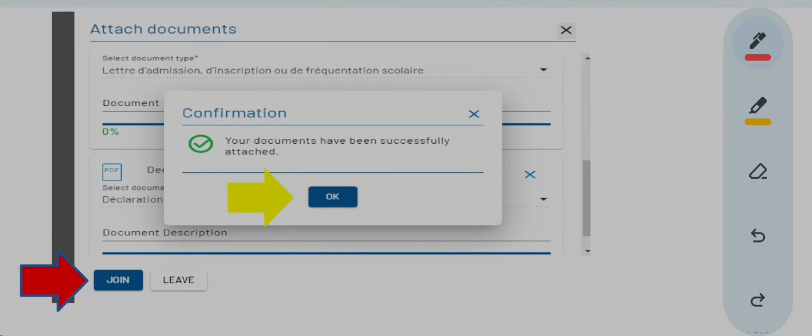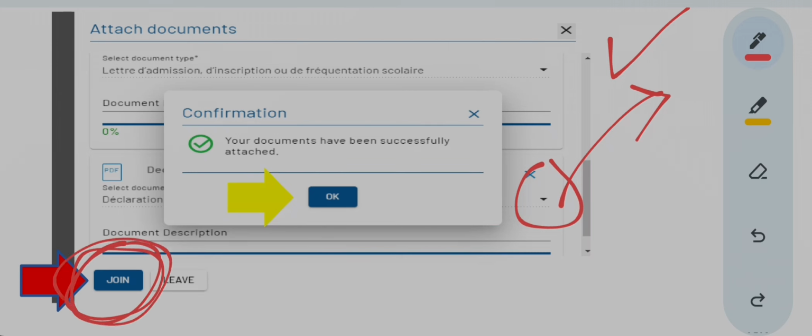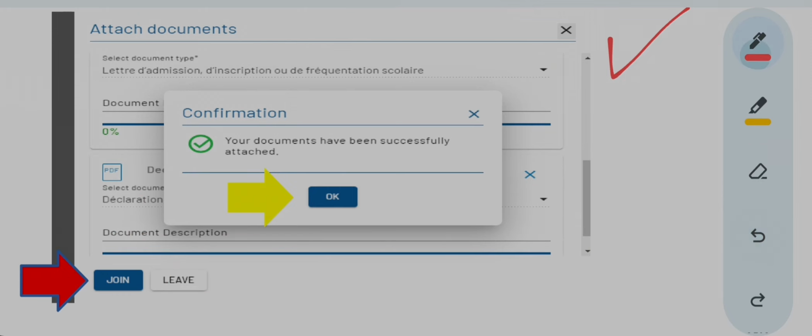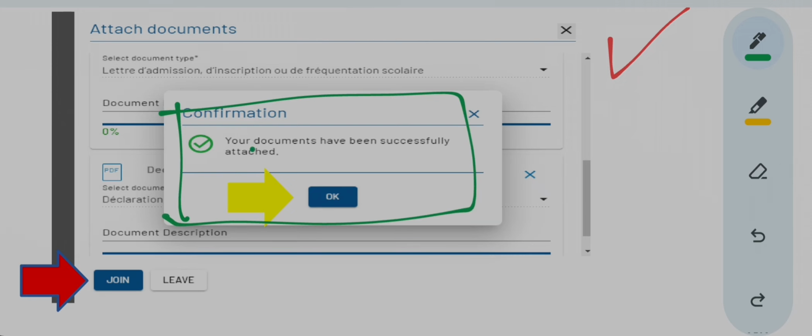Then you close everything and sit? No. After you have uploaded documents and selected the type of document from this drop down menu, you have to press Join over here. Once you have joined the documents, is your step over? No. After you press Join, this success message should appear, saying your documents have been successfully attached.